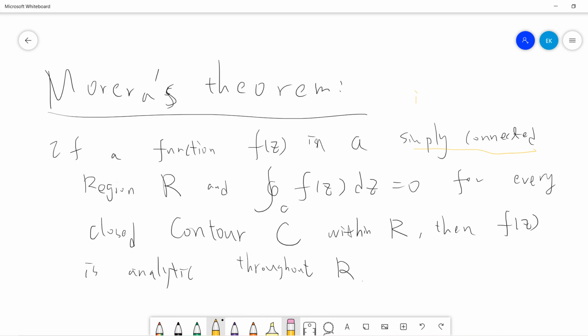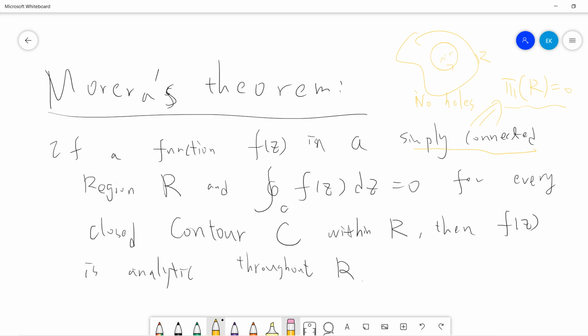simply connected means there are no holes, right? If you're more into abstract mathematics, you can show that the fundamental group of R is 0. So basically each cycle can be contracted to a point, to a 0, right?